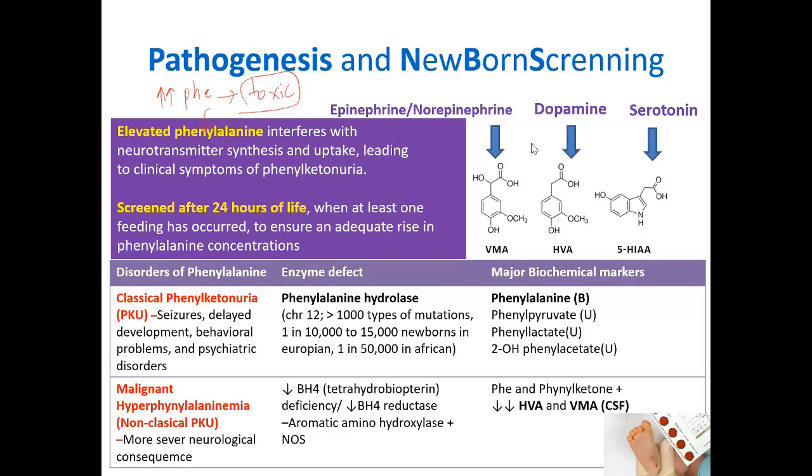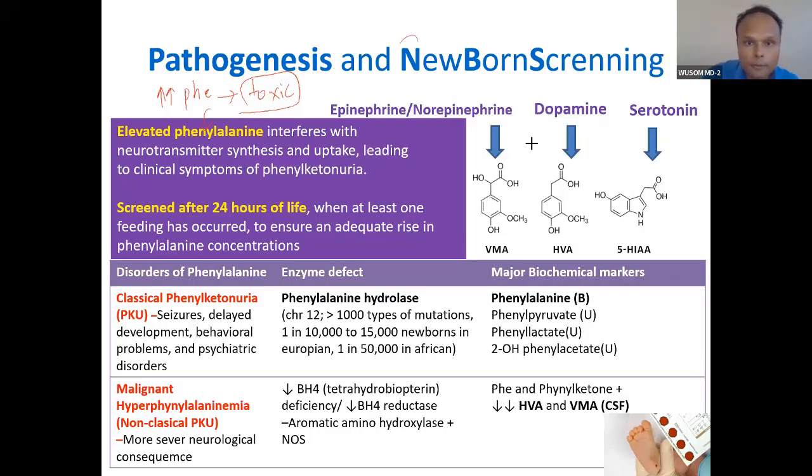So when phenylalanine elevates, it will start causing problems to the baby, and symptoms appear after 24 hours. Therefore, doing a test just after birth is useless. The newborn screening test has to be done after 24 hours after the baby is born.